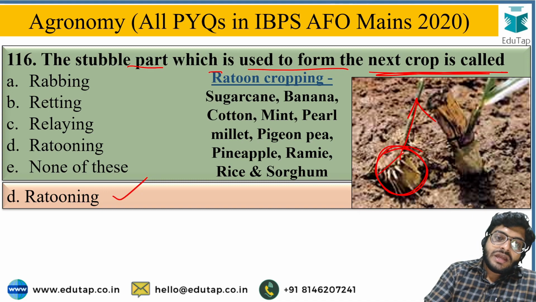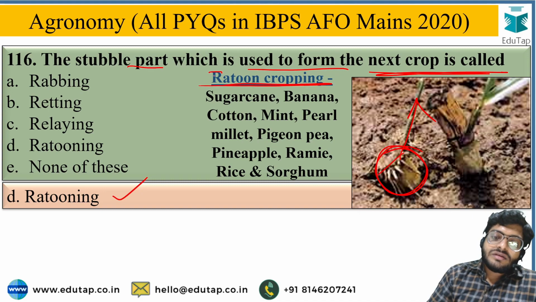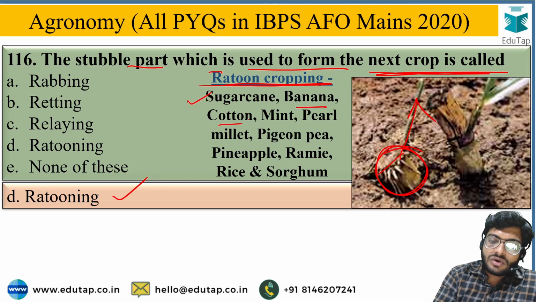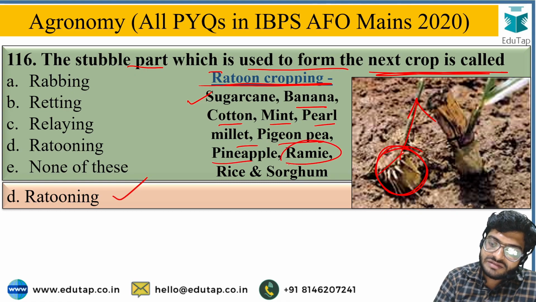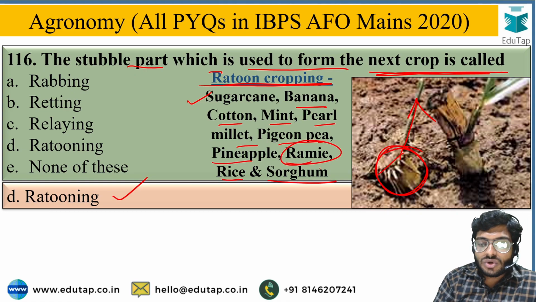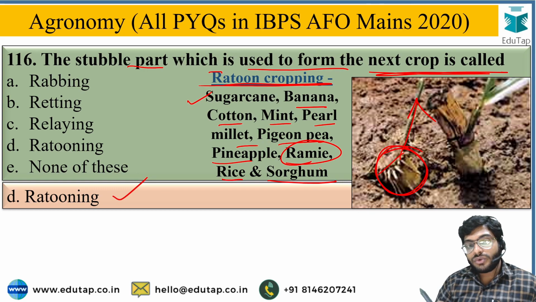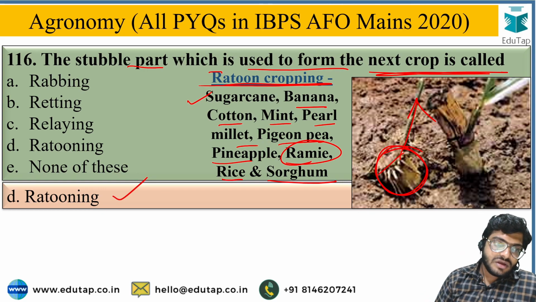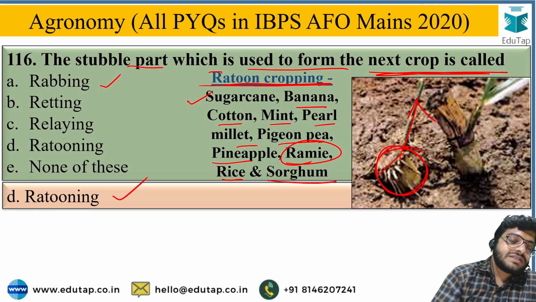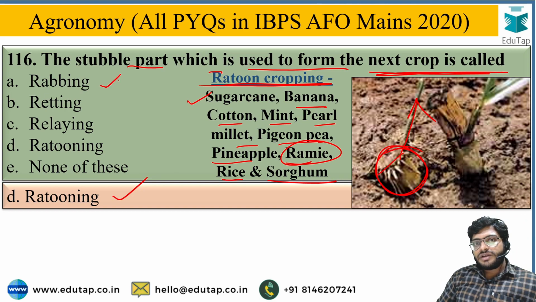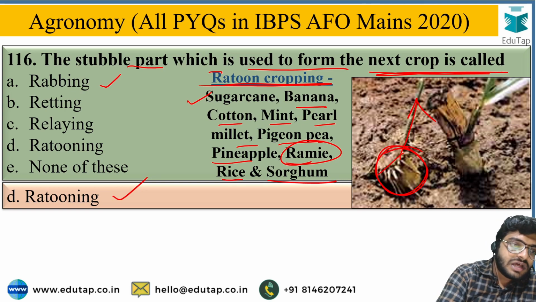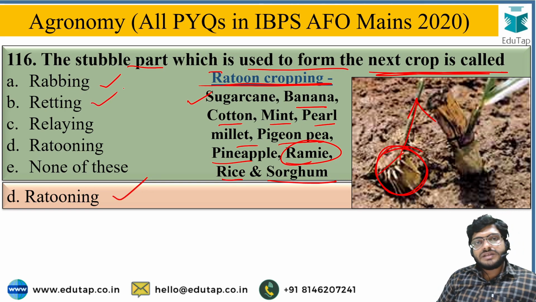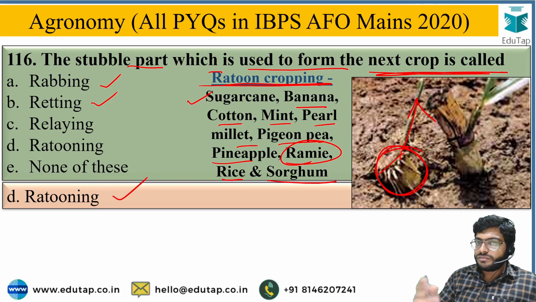Rattooning is done mostly in crops like sugarcane, banana, cotton, mint, pearl millet, pigeon pea, pineapple, ramie which is a fiber crop, rice and sorghum. These are the ratoon crops, where rattooning is mostly practiced. So rabbing is nothing but the control of weeds by burning the trash over the field. Rating is practiced in jute to remove the fiber from the bark.